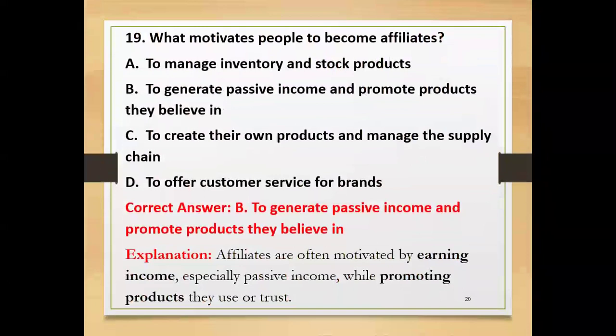Next one. What motivates people to become affiliates? To manage inventory and stock products? To generate passive income and promote products they believe in? To create their own products and manage the supply chain? To offer customer service? Yes, the correct answer is to generate passive income and promote products they believe in. Affiliates are often motivated by earning income, especially passive income, while promoting products as well as services they believe in.